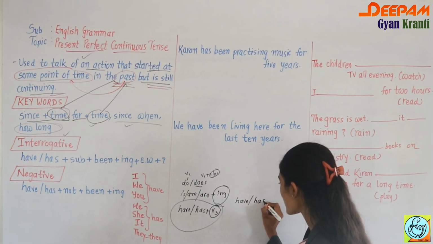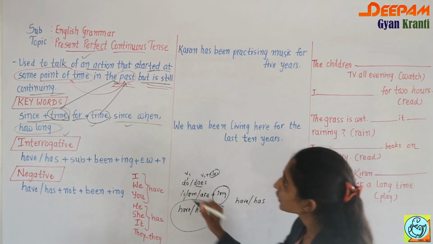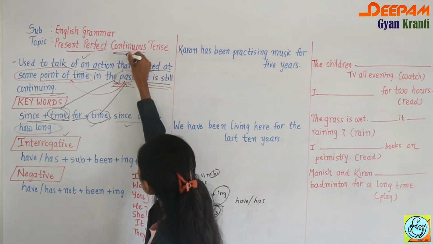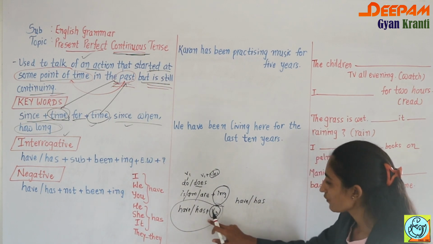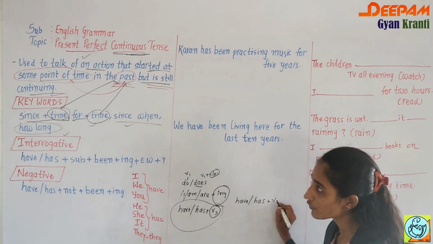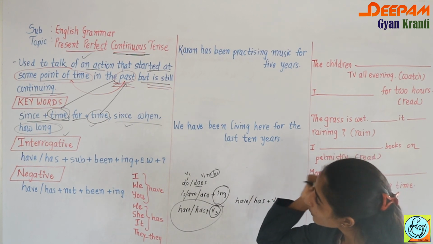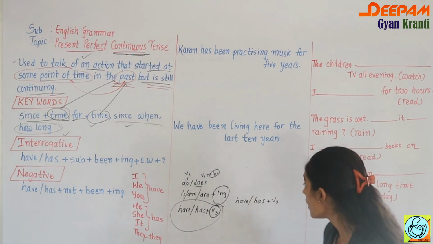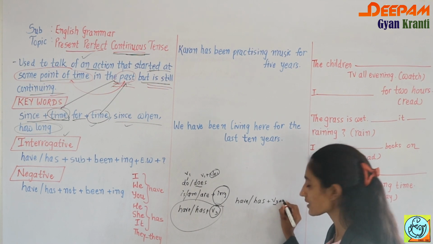Then you have to use continuous tense. Have or has plus V3 is present perfect, but you have to show it in a continuous form, so you cannot add V3 plus ing.